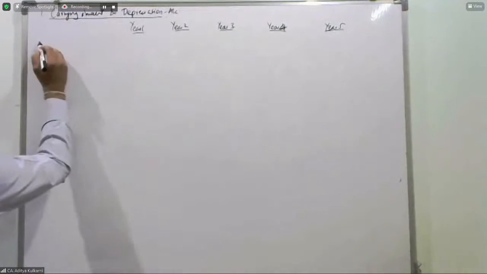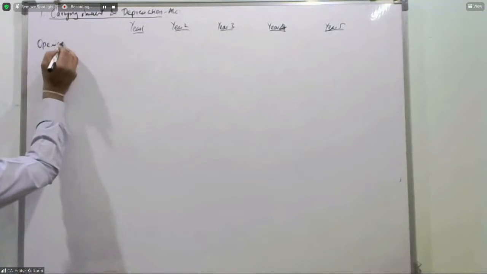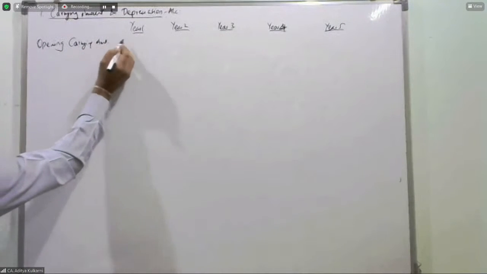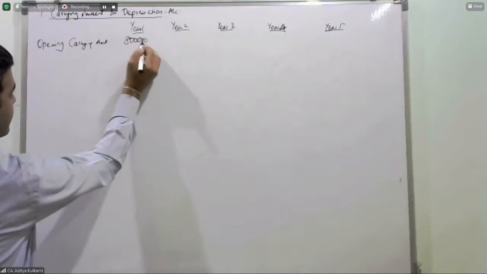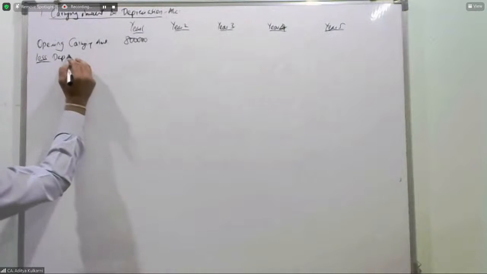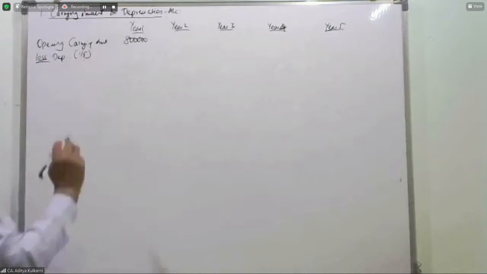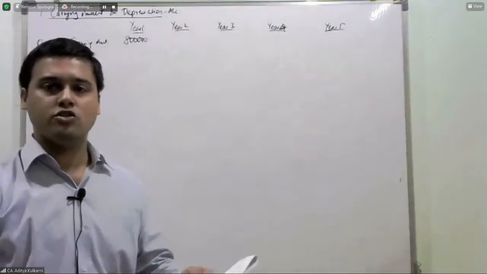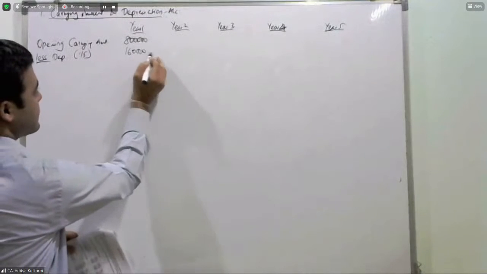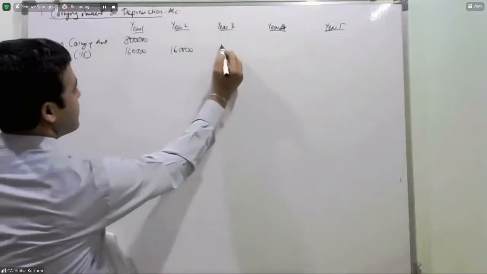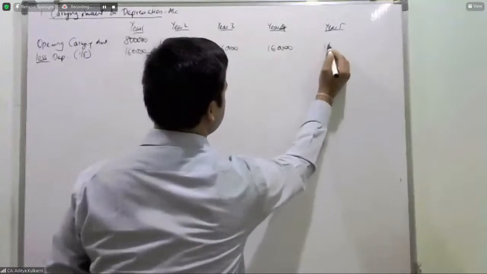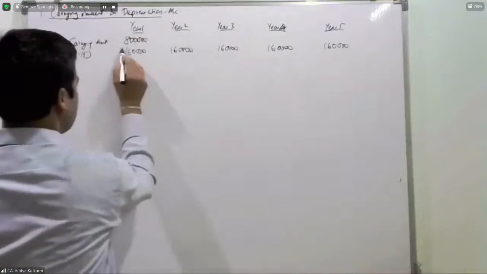Now, opening carrying amount. This is the amount of the asset, that is rupees 8 lakhs. Less depreciation. What is your depreciation rate? 1/5. Useful life of 5 years. So 1/5 will be your depreciation. So 1,60,000 each. Okay. So this will be your depreciation per year.